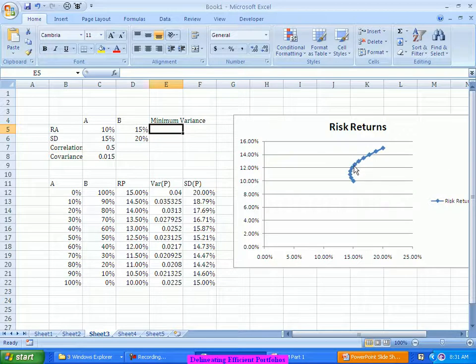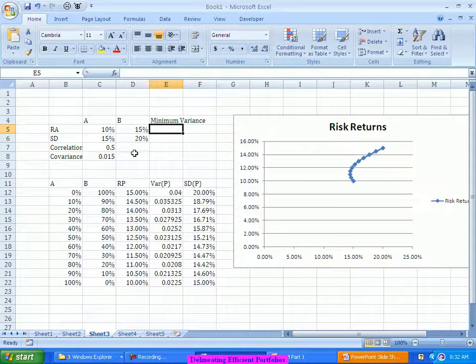So that is what we call the minimum variance frontier. For each level of return, what is the level of risk that has to be taken? For each level of return there is only one point corresponding to the risk, and the joining of all those points is called your minimum variance frontier.